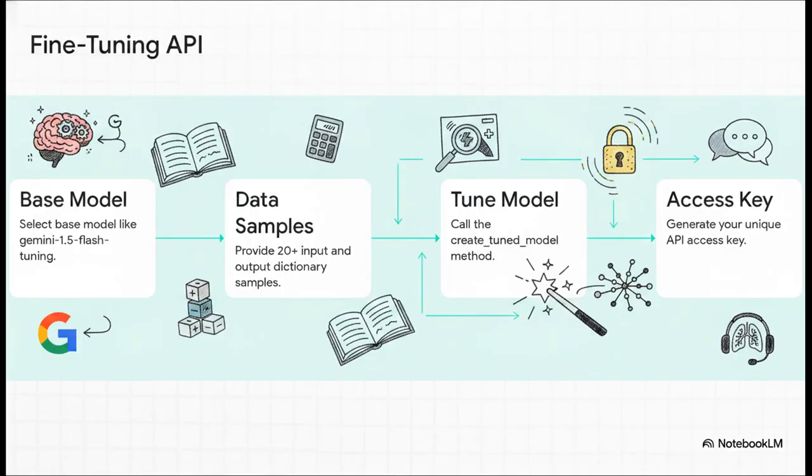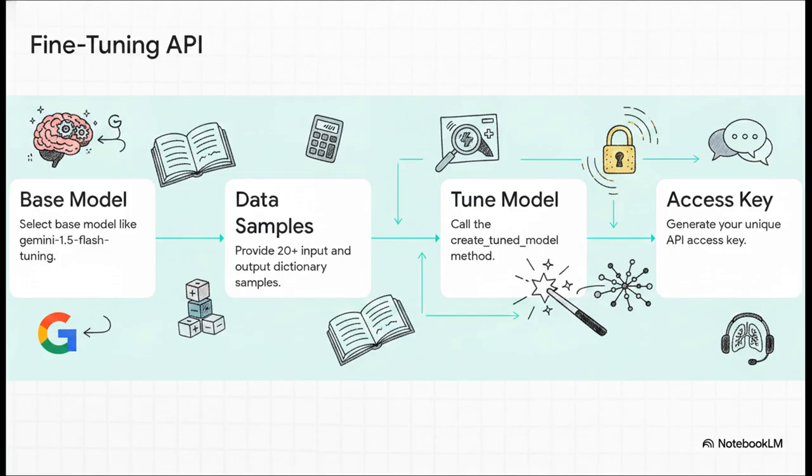Let's look at how incredibly simple this has become in practice. Let's use the Google Gemini API as an example. You literally just pick a base model, feed it a structured list of at least 20 dictionary samples, just inputs and outputs, and then you hit the Create Tuned Model method.